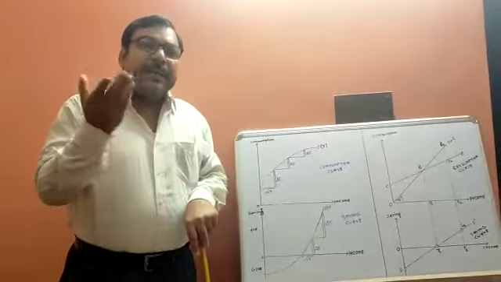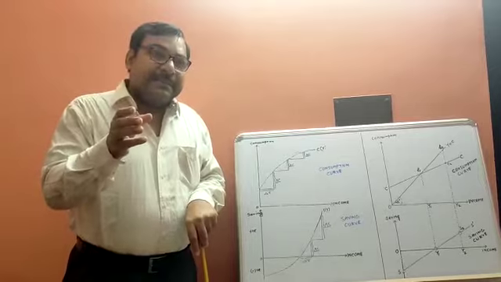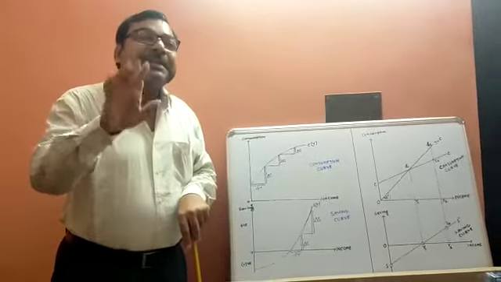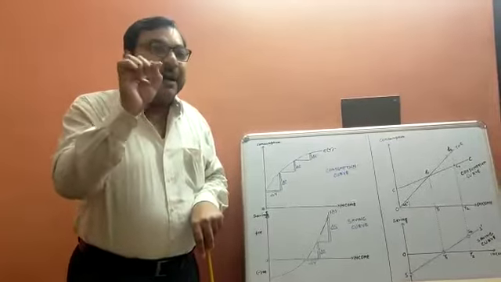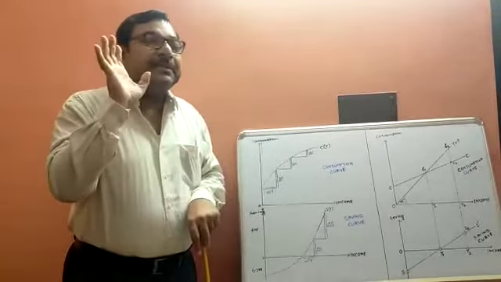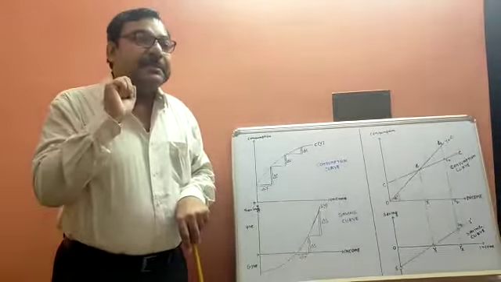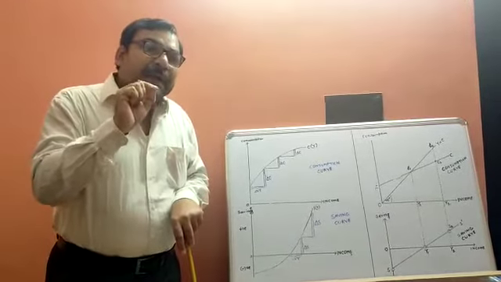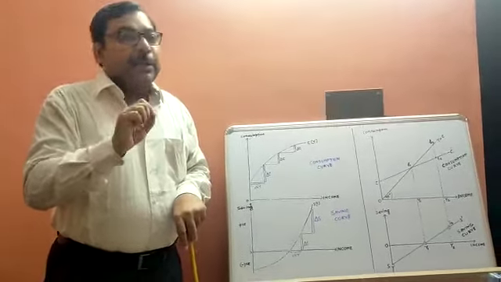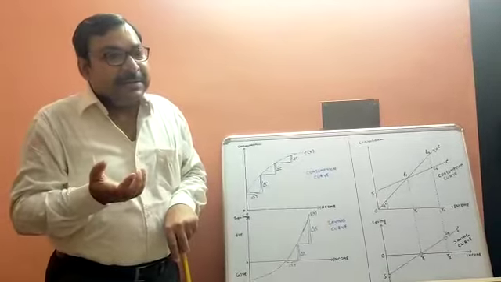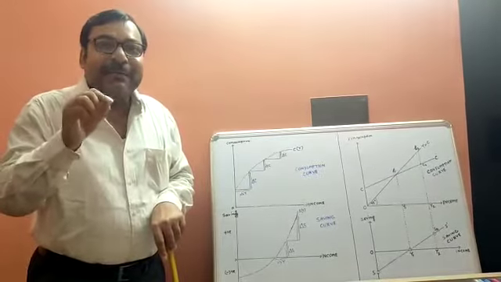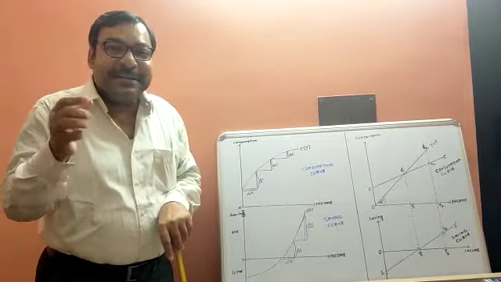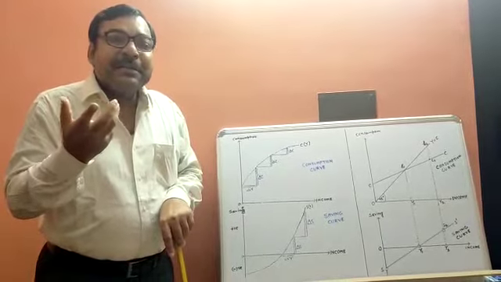Suppose your income is 100 and your consumption is 80. So your savings, income minus consumption, 100 minus 80, is 20. Positive savings. Now, if your income is 100 and your consumption is also 100, then Y minus C is 100 minus 100, so savings is 0.